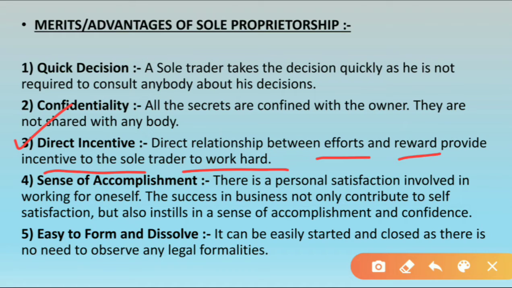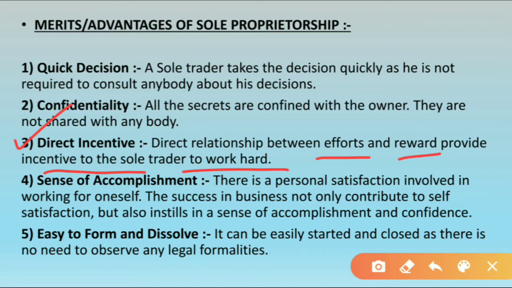See students, there is a direct relationship between efforts and reward, which means that if the proprietor puts extra efforts, then profit increases, right? If the owner of the business puts extra effort, then definitely there will be an increase in income, then profit will increase, and the proprietor will get extra income out of that profit.